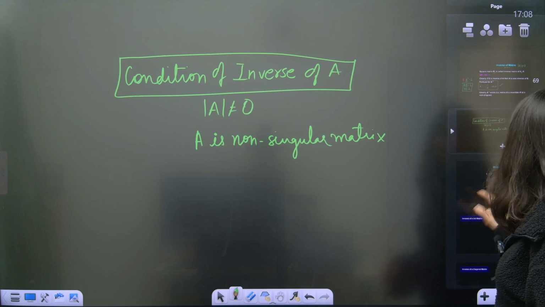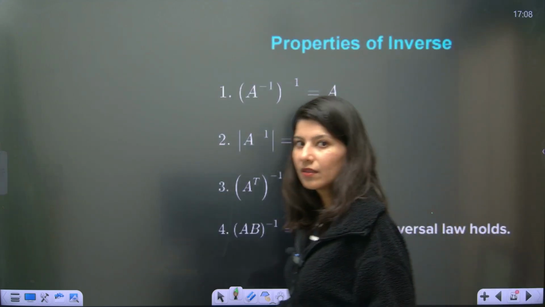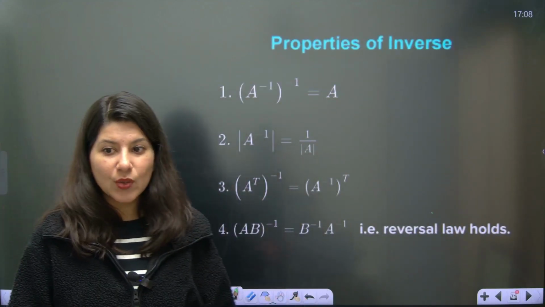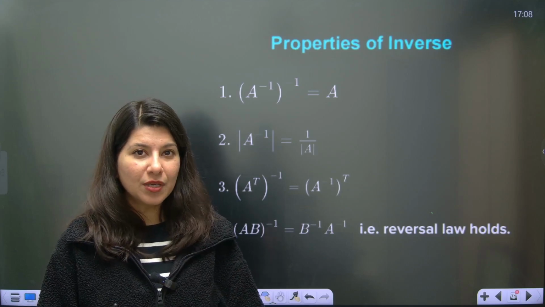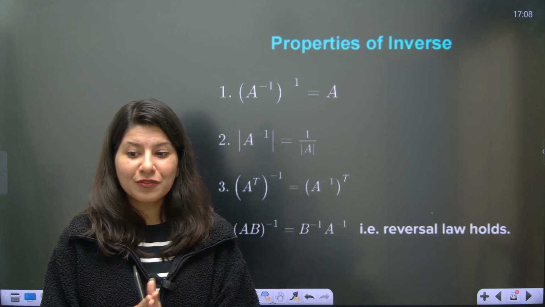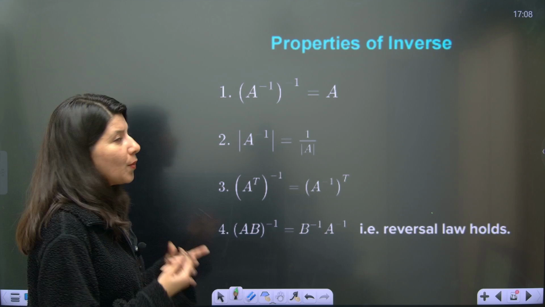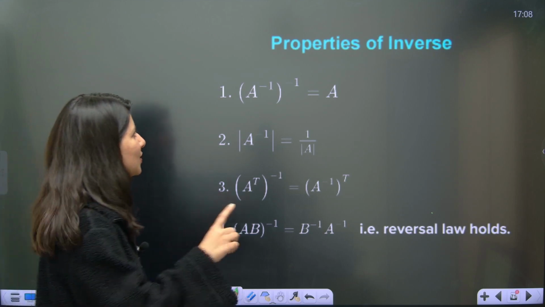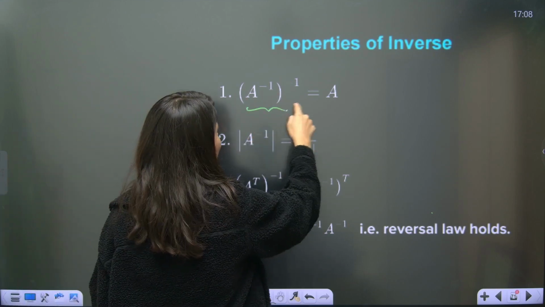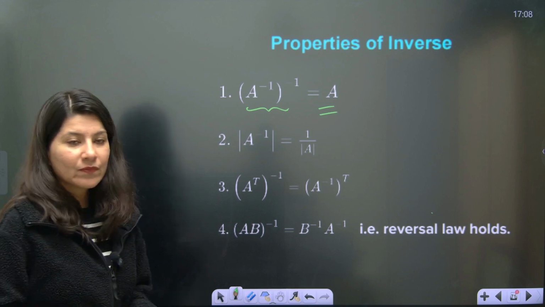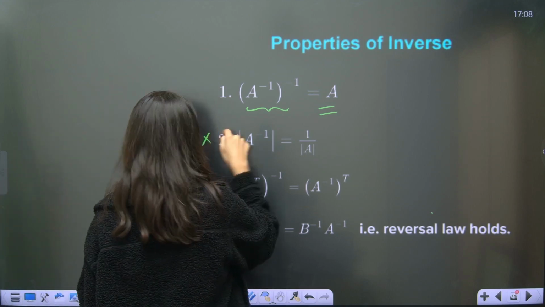Now, there are some properties of inverse. Before I give you the actual shortcut for 2 cross 2, let me give you these properties. Just like the property of transpose, inverse of A inverse is back to A. We will cover this in the determinants lecture.